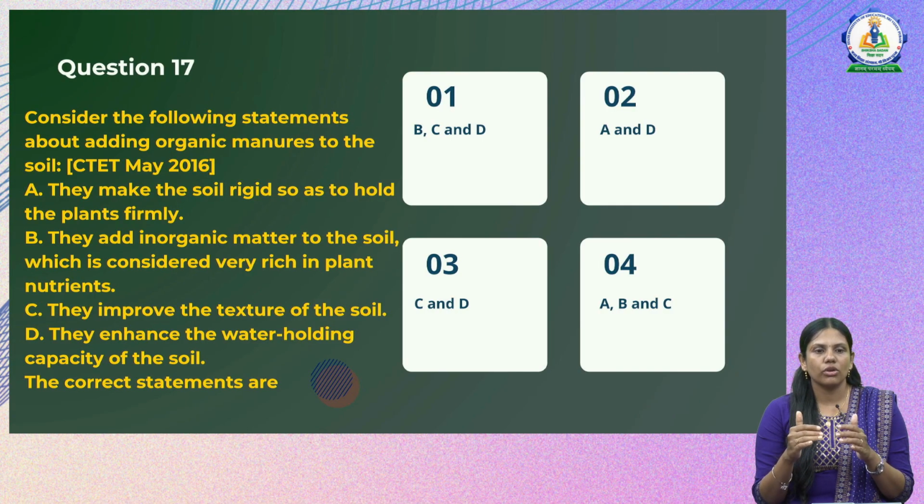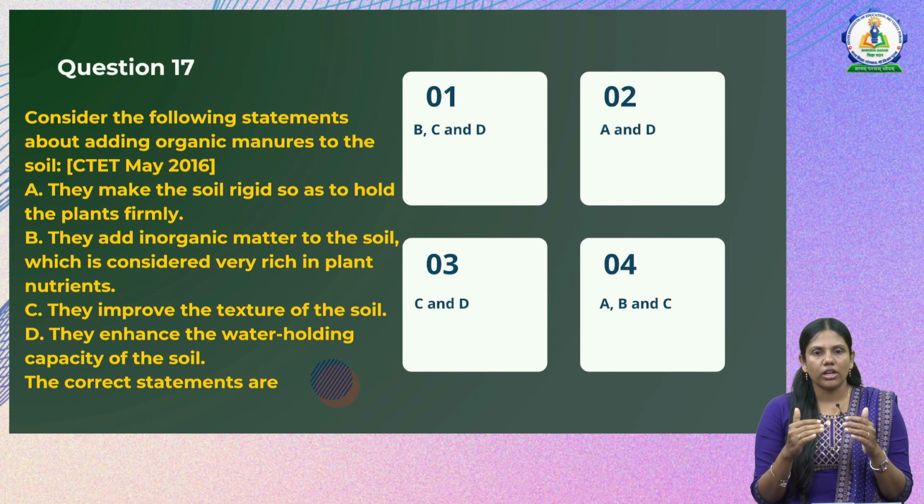They enhance water holding capacity of the soil. And we have to find out which are the correct statements here. So if you see, they make the soil rigid so as to plants hold firmly. This is an incorrect statement, because the fertilizer or the manure which you are adding will not affect the soil rigidity. It will not make the soil rigid. In turn it makes the soil more porous, so that more water retention will be increased.